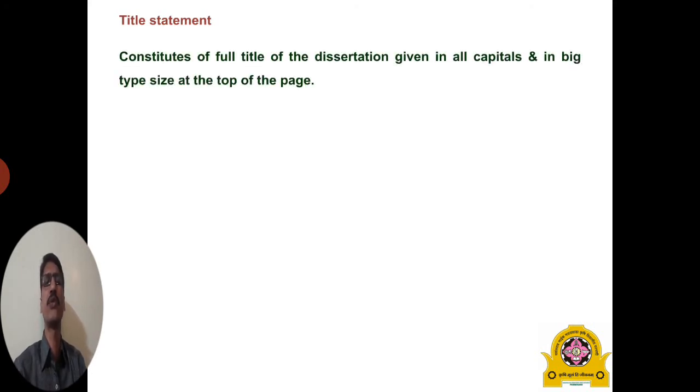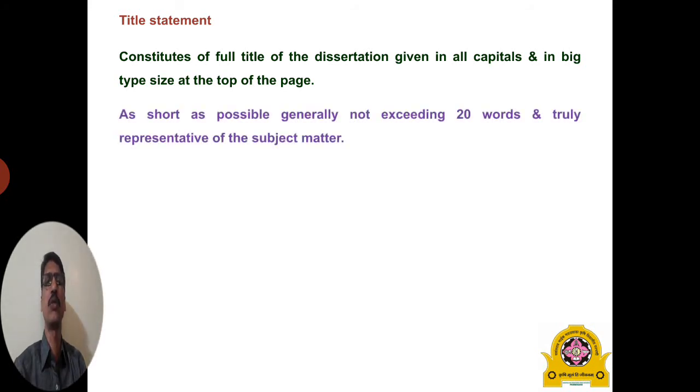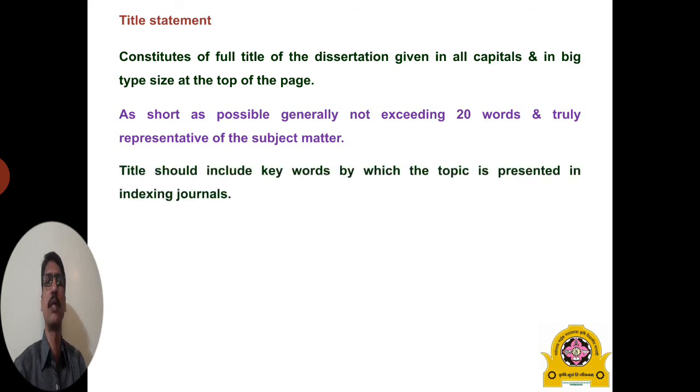It constitutes the full title of the dissertation, given in all capitals in a big size font at the top of the page. It should be as short as possible, generally not exceeding 20 words, and truly representative of your subject. The title should include the keywords by which the topic is presented in an indexing journal, meaning the most important words related to your research topic.